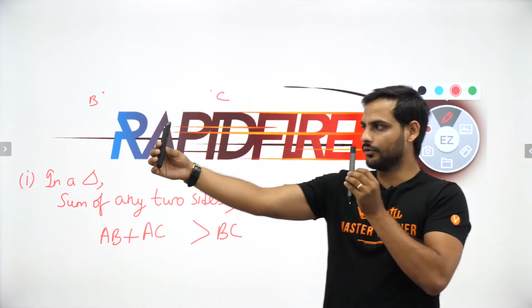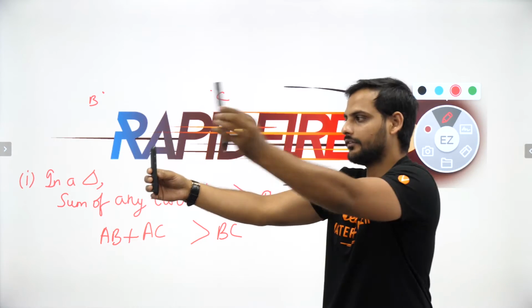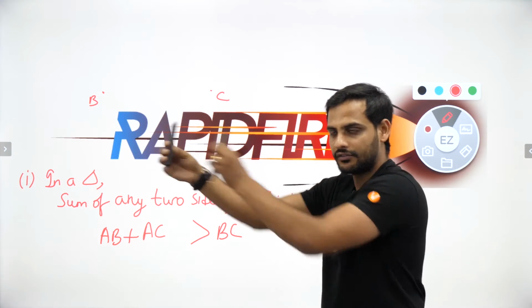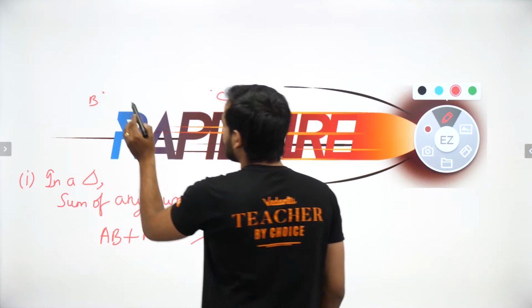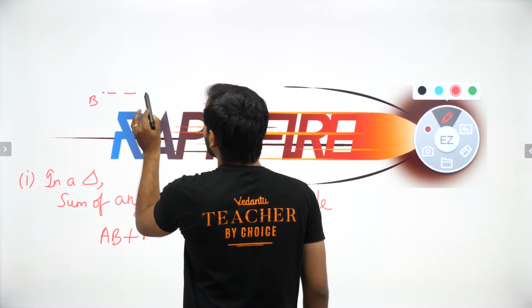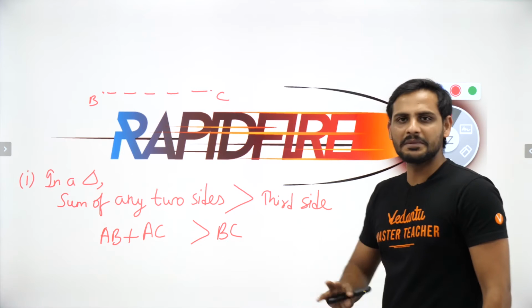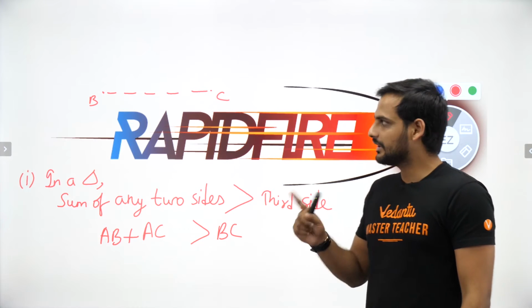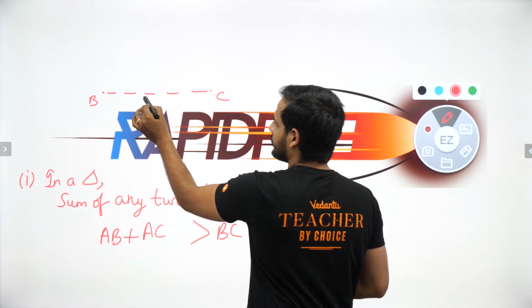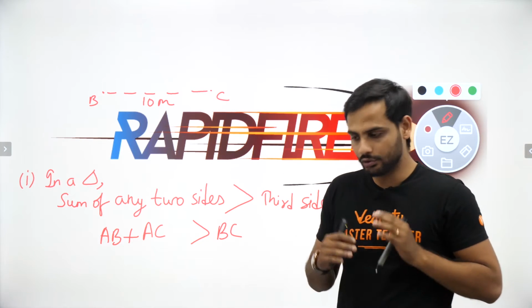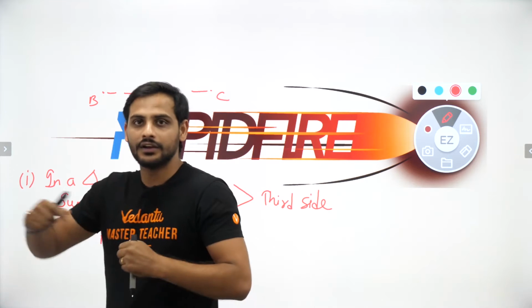So the minimum distance, suppose this is one point and this is another point. I can go from this point to this point like this anyway, but the minimum will be if I go straight. So similarly, the minimum distance between B and C will be this straight line. Let us say I got to know, sir, this is 10 meter. The minimum distance to go from point B to point C will be 10 meter.